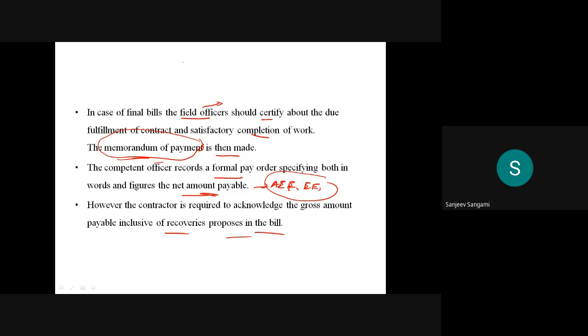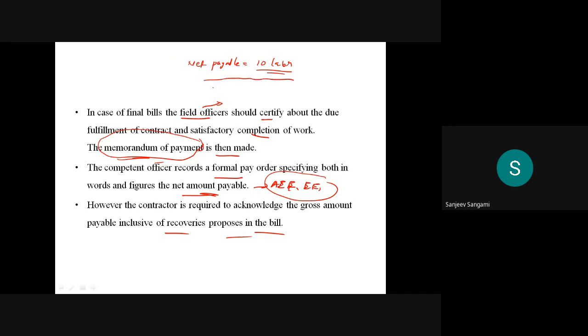Acknowledge means, for example, the government is saying that the net payable amount is this much. I will assume that the net payable amount is after deduction of all the recoveries. Assume that it is 10 lakhs; for this, both people have to sign.